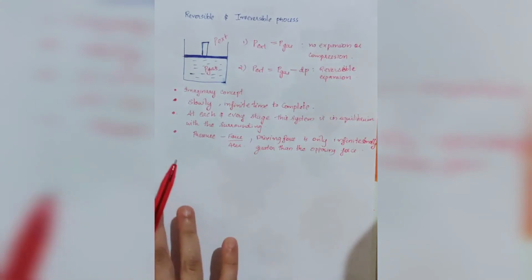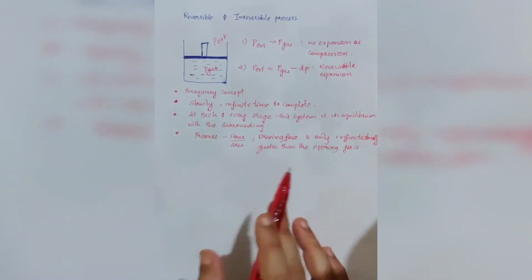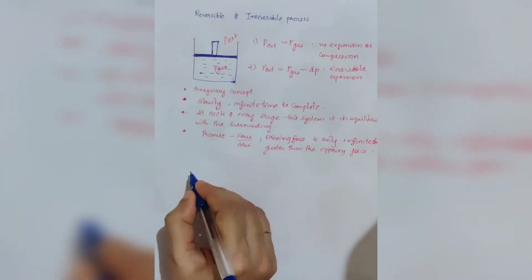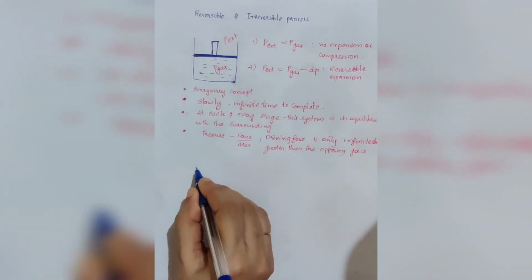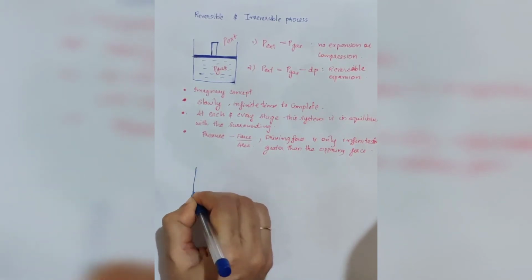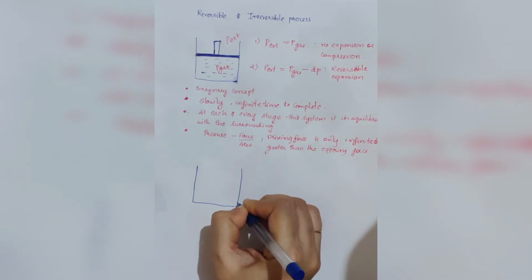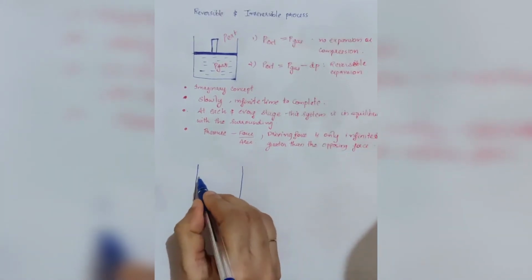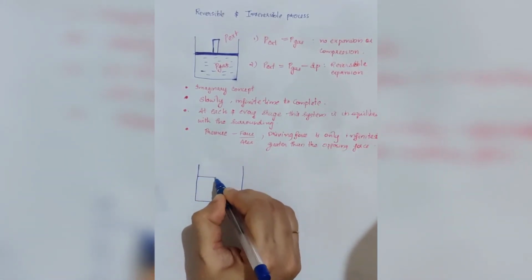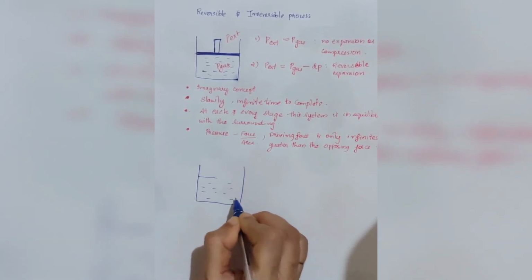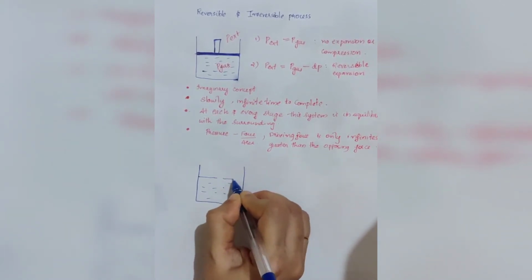Okay, now next we are going to discuss the irreversible process. First we are considering again a cylinder filled with the gas and a piston.